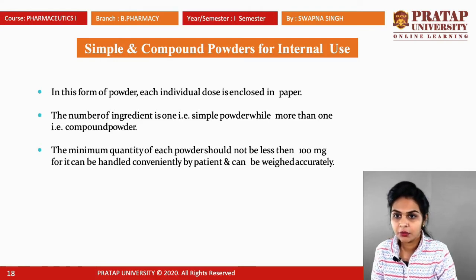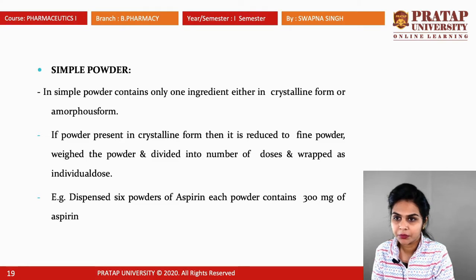In this form of powder, each individual dose is enclosed in paper. If the number of ingredients is one, it is a simple powder, while if there is more than one, it is a compound powder. The minimum quantity of each powder should not be less than 100 mg, so that it can be handled conveniently by the patient and weighed accurately. So this is simple powder.